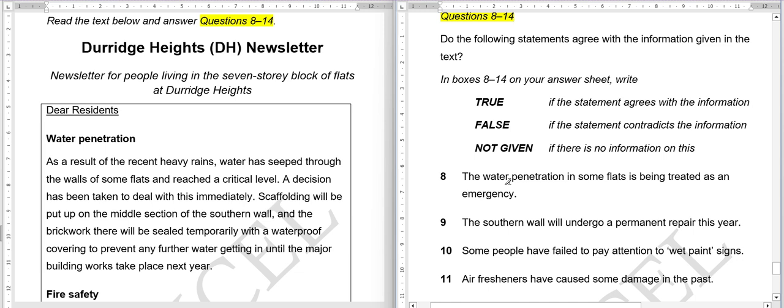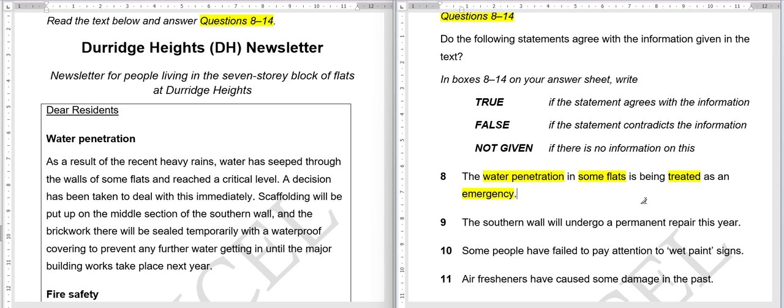The water penetration in some flats is being treated as an emergency. So the water penetration in some flats, not all but some, is being treated as an emergency. The answer will be true when this situation is treated as an emergency. But it will be false when there is some water penetration in some flats but this situation is not dealt with as an emergency, and will be dealt with later.